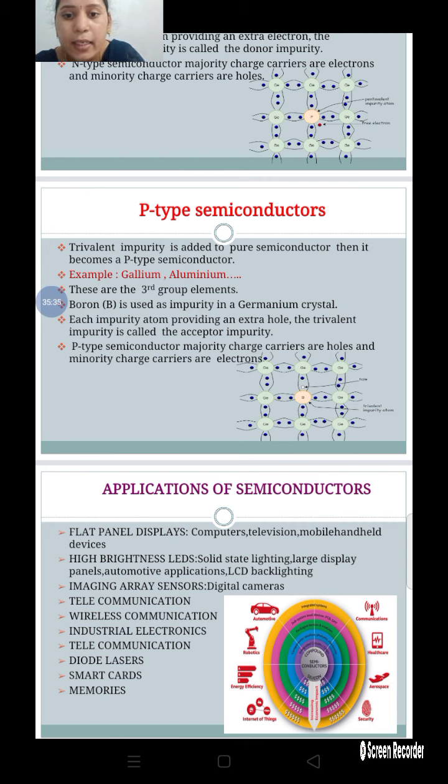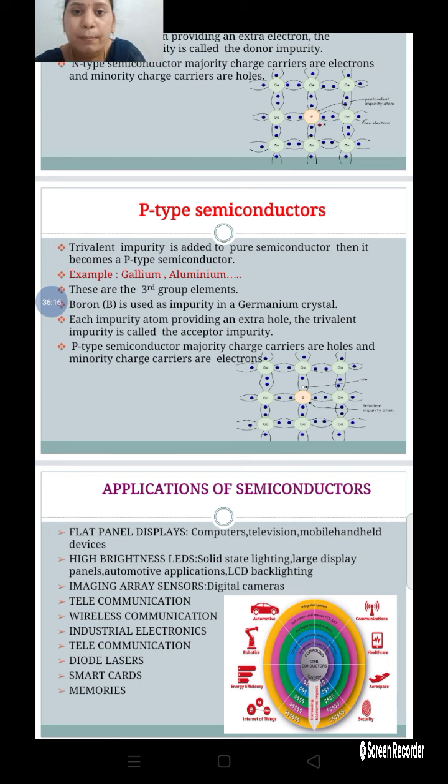In these third group elements, three valence electrons participate in the covalent bonds, but one hole is left free. At room temperature, due to thermal agitation, in this crystal one hole is left free, then in the next crystal another hole is left free, like that.